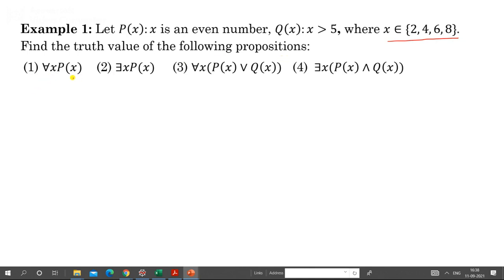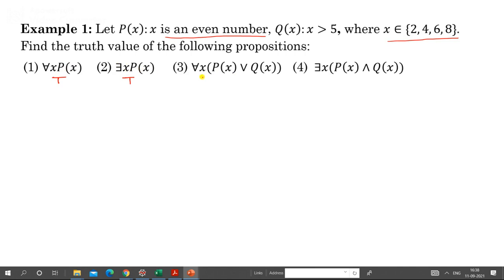For all x, Px. For all x, Px means Px is true for all x. Px is x is an even number. And look at this: 2, 4, 6, 8. So all these numbers are even numbers. So you can say Px is true for all numbers. It means this is true. There exists x, Px. Some numbers are even numbers. This is also true. If for all x Px is true, then obviously there exists x Px will also be true.